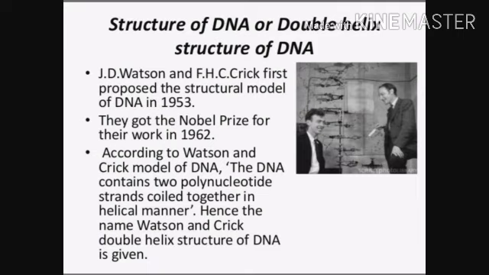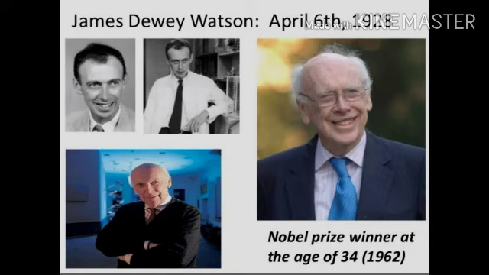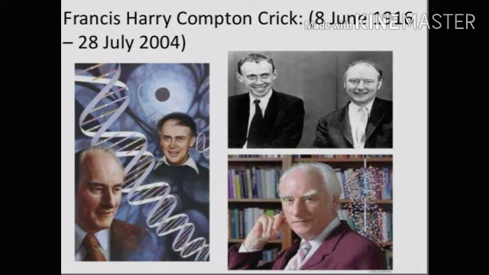Okay. James Dewey Watson, born April 6, 1923, got the Nobel Prize at the age of 34 in 1962. And Francis Harry Compton Crick, 8 June 1916 to 28 July 2004, got the Nobel Prize for the DNA model, the double helix structure of DNA. Okay, so the rest we will discuss in the next lecture.